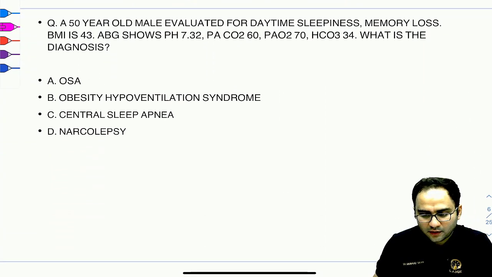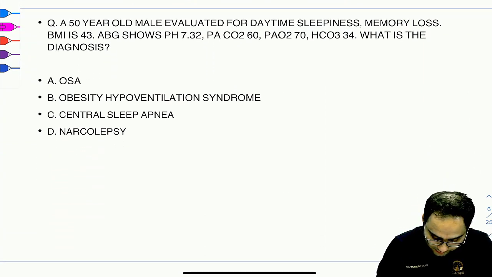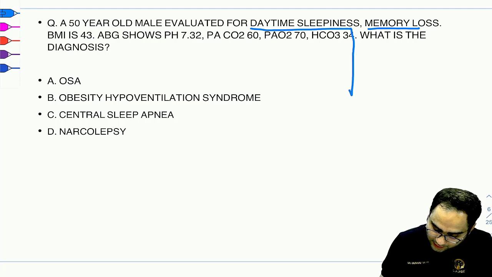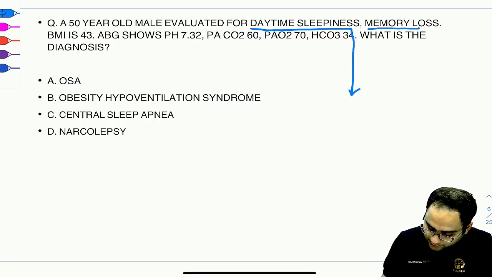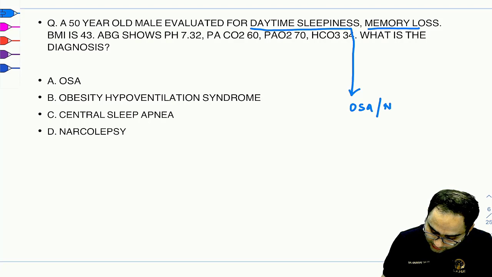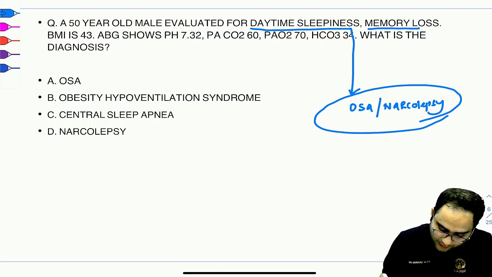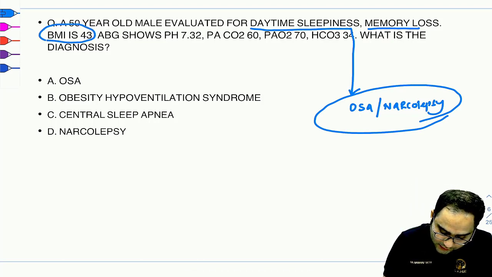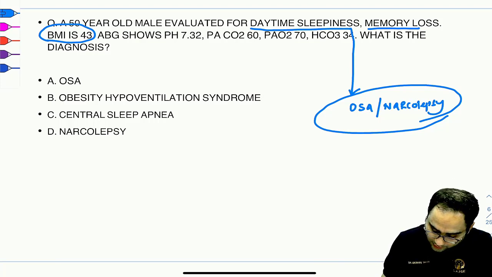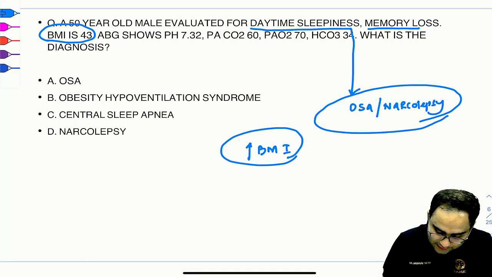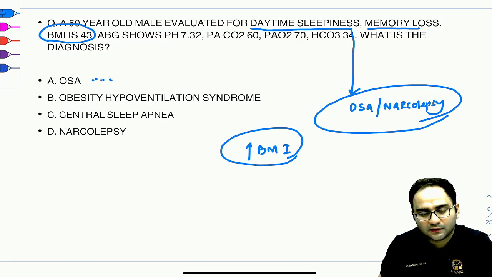Now, this was a tricky question, right? So we'll follow this question. The question was, you have a patient with daytime sleepiness, memory loss. If you are having daytime sleepiness, you can think along the lines of OSA, you can think along the lines of narcolepsy. These are some of the causes of increased daytime sleepiness. But along with that, you have to focus that the BMI is on the higher range. So you are getting increased BMI. Now this can force you to easily mark obstructive sleep apnea as the answer.